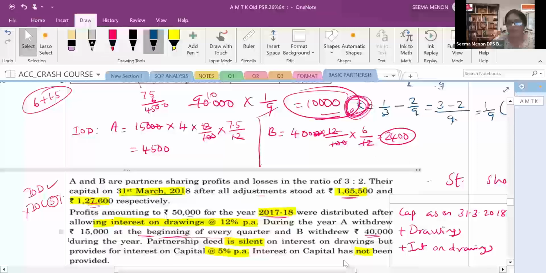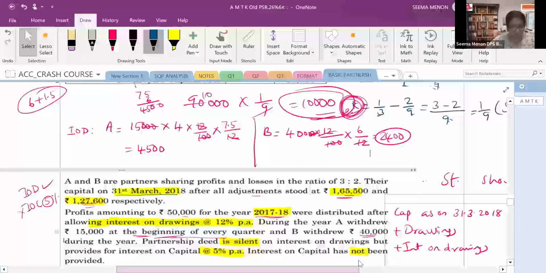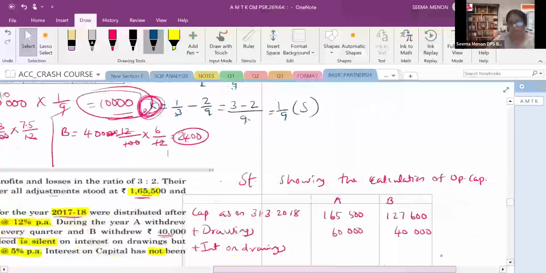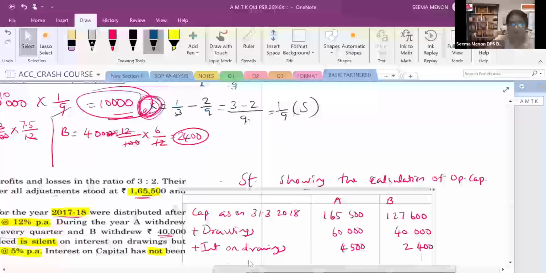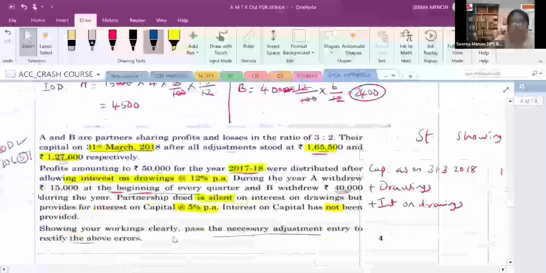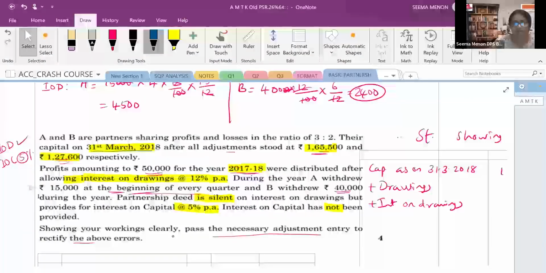So both the interest on drawing, what we will do? We will add 4,500 and 2,400. If any drawings, interest on drawing will be added. If loss is there, that will be added. But here it is given in the question, there is a profit. You can see the profit. What is the amount of profit? 50,000. For the year were distributed after allowing interest on drawings. We know that this is the wrong profit, but already this is charged and in the capital account. So we have to subtract this from the capital.